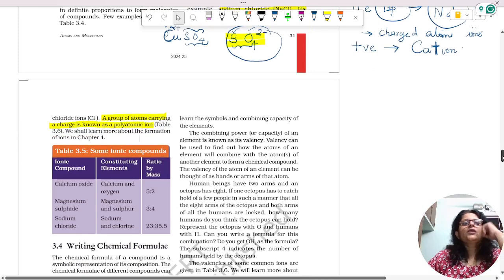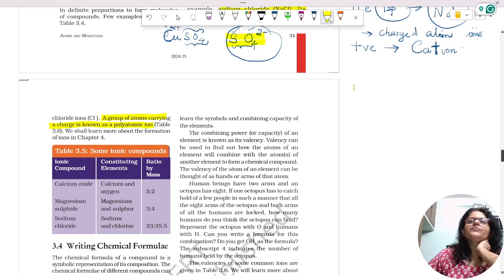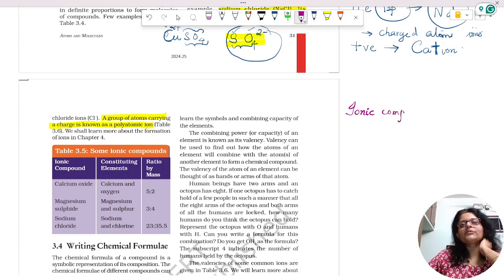In table 3.5, ionic compounds are given. What is the specialty of ionic compounds? Inside ionic compounds, a positive charge gets attracted to a negative charge and they combine together. Ions combine together to form an ionic compound.